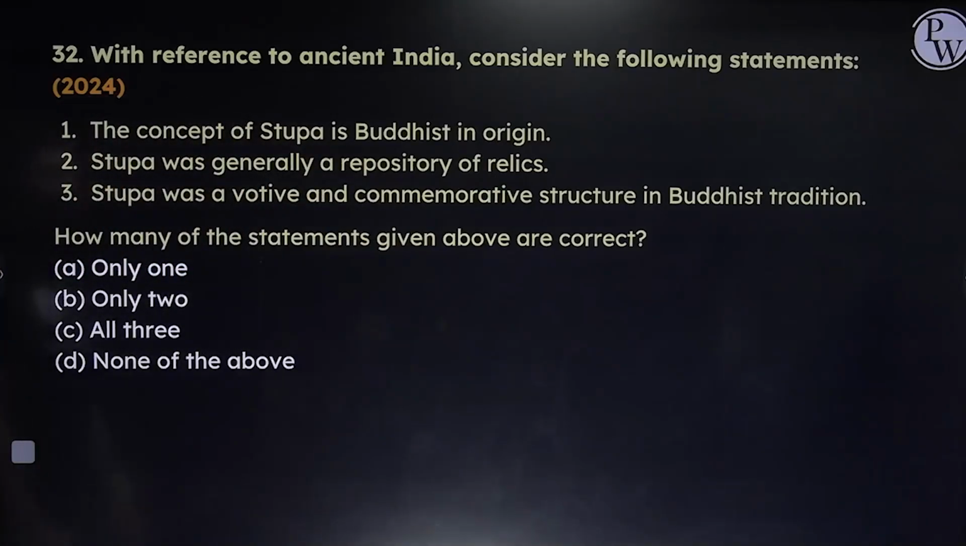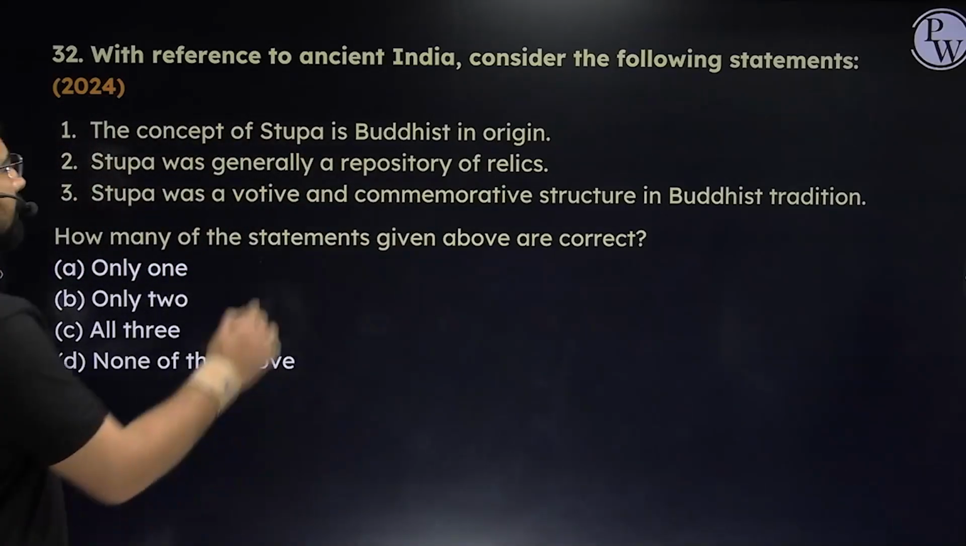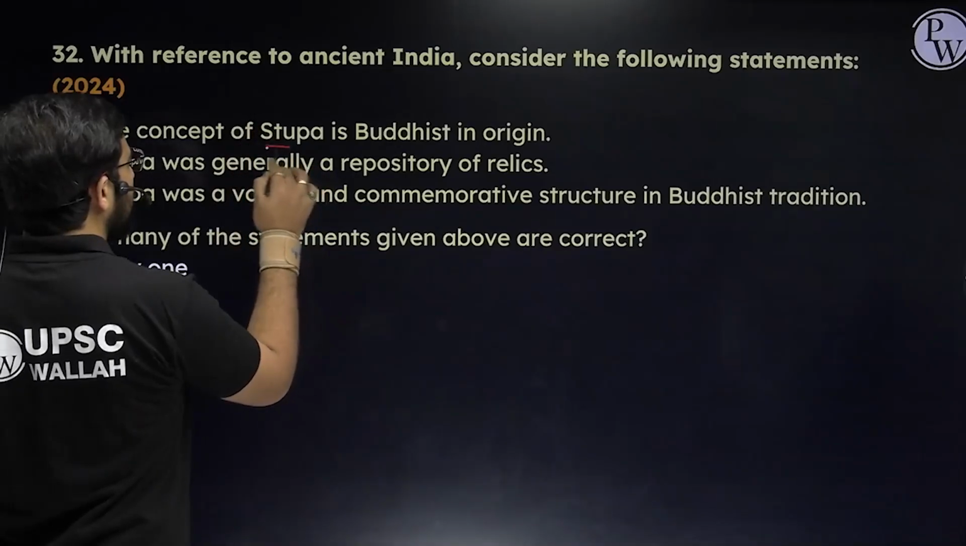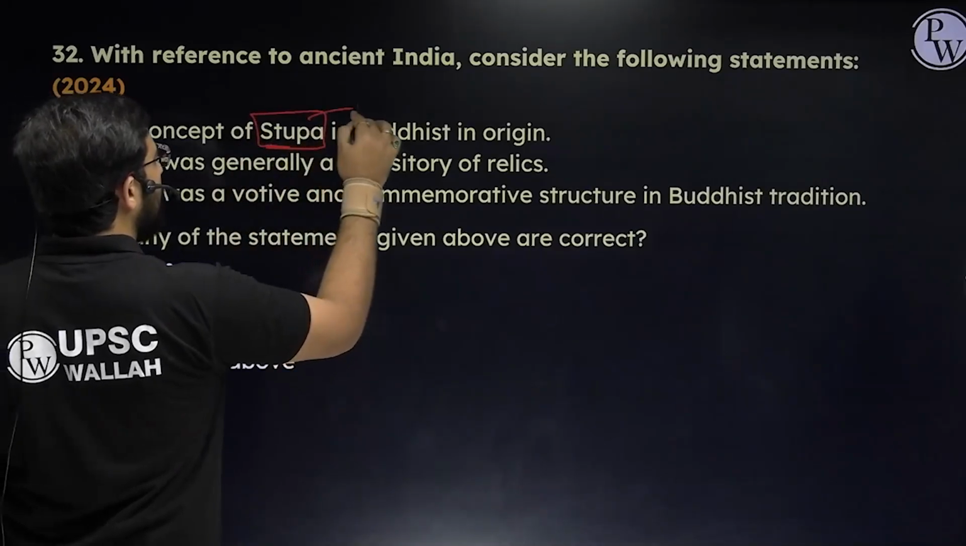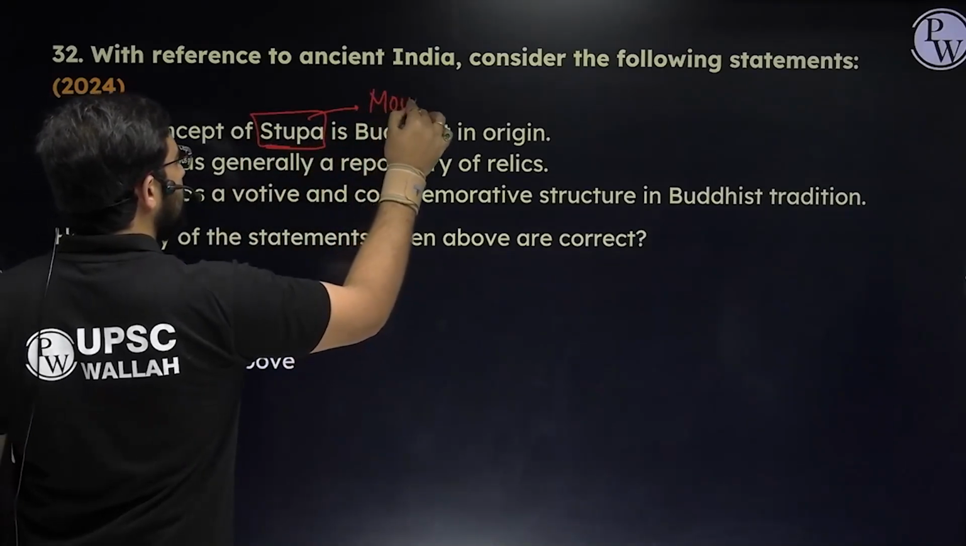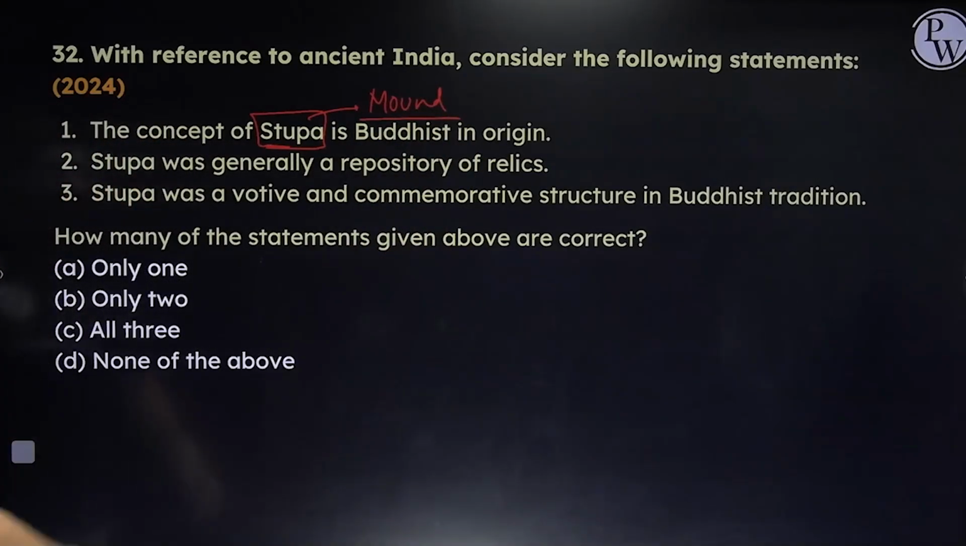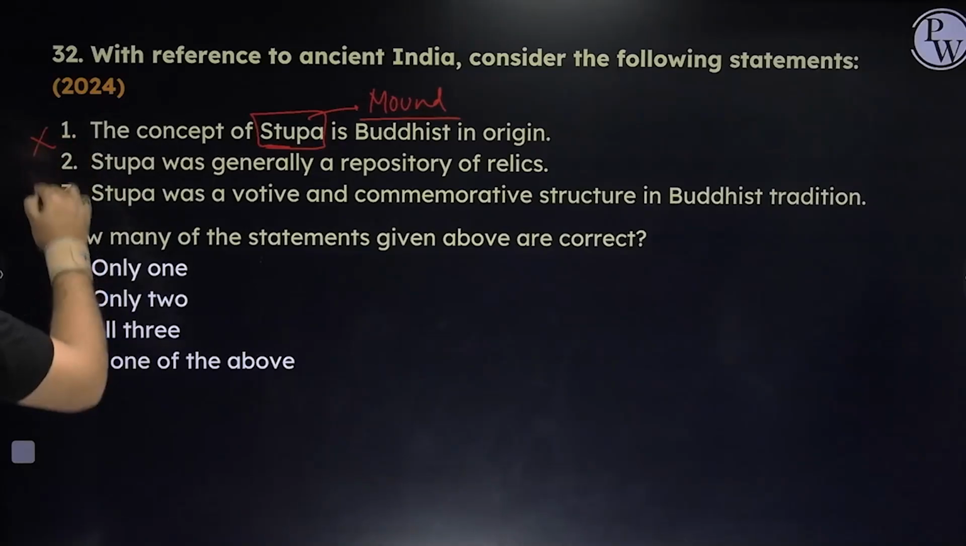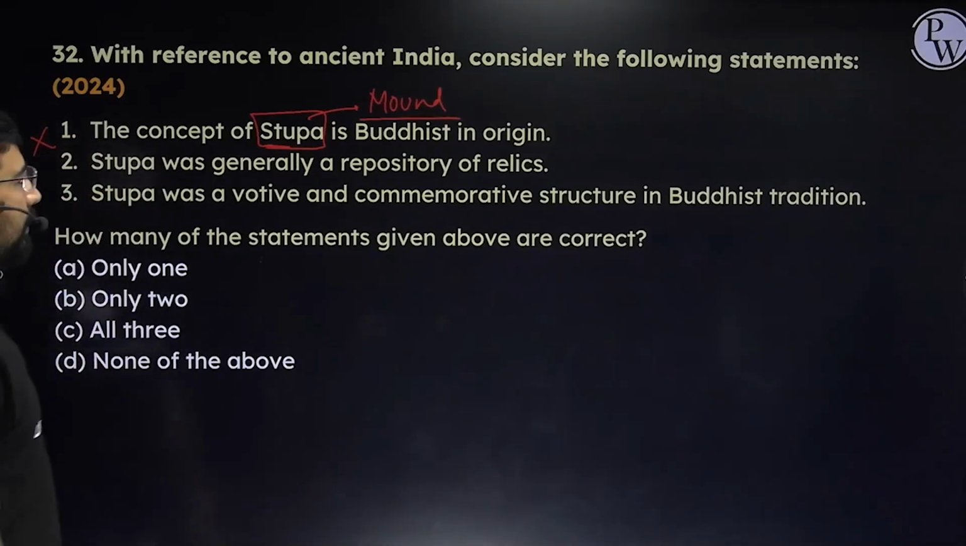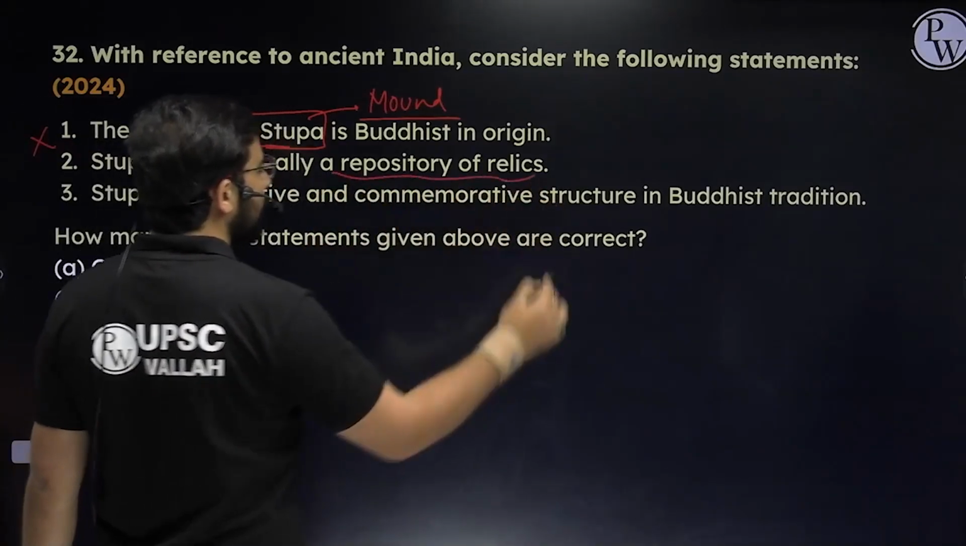Next, please see this question. The concept of stupa is Buddhist in origin. The concept of stupa that we discussed, or a mound, is from the Vedic period itself, so it does not belong to Buddhism, right? So the first statement is not correct. Stupa was generally a repository of relics. Relics means the remains of the Buddha.